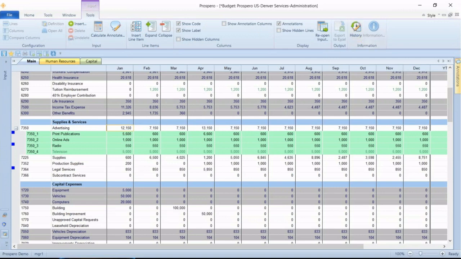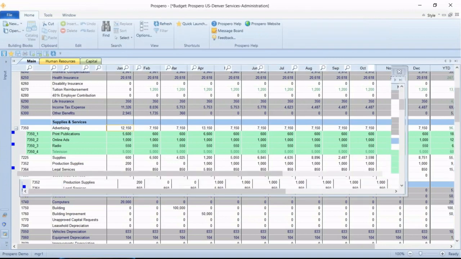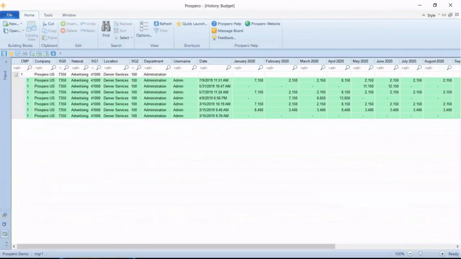I'll click that, and this will show me any changes that have been made to this account. I can see what user made the changes, the date and time the changes were made, and the balances that were changed. So an easy way to keep track of that for everybody throughout the entire budget process, tracking history for any account changes or line item detail changes for any of these input screens.